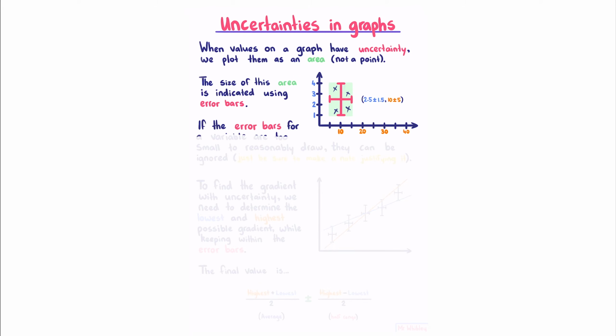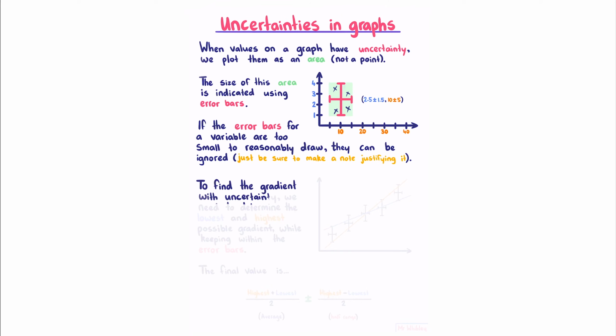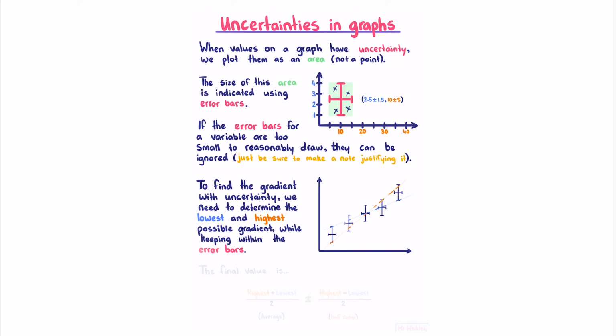If the error bars for a variable are too small to reasonably draw, they can be ignored. Just be sure to make a note justifying it. To find the gradient with uncertainty, we need to determine the lowest and highest possible gradient while keeping within the error bars. So if we have our graph here and our plotted points, the lowest gradient we can draw while staying between all of the bars is this blue line here, and the highest gradient is this orange line here.